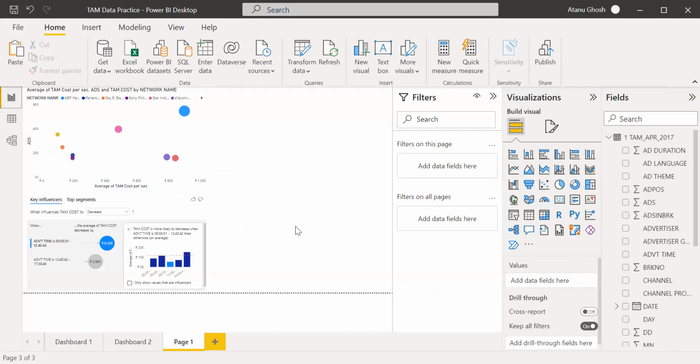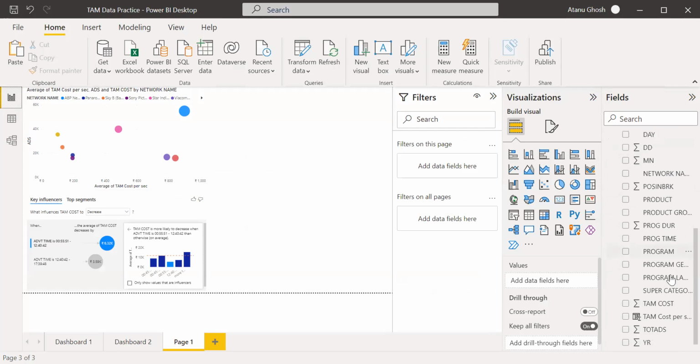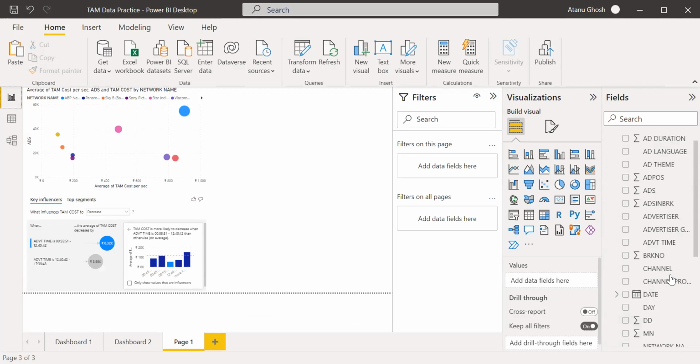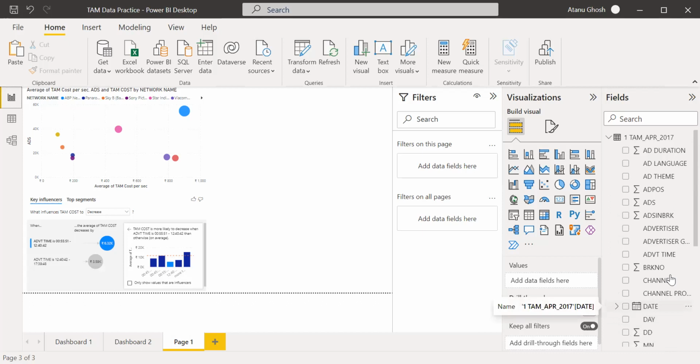Ad time means the total duration of the ad. So this should be a very interesting data point. Let us see where we can use this.